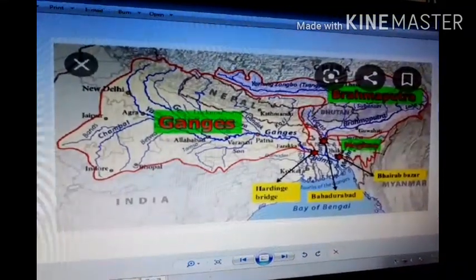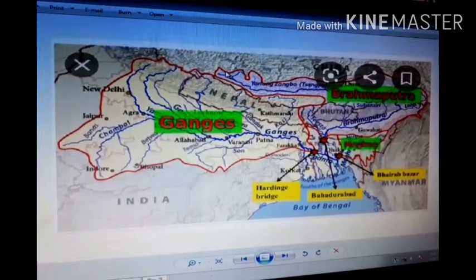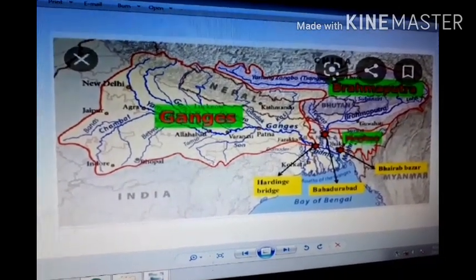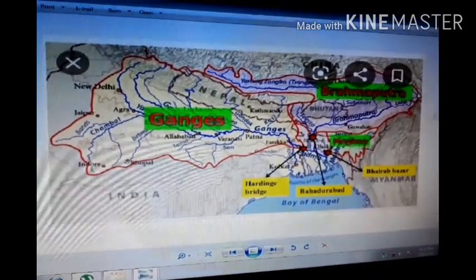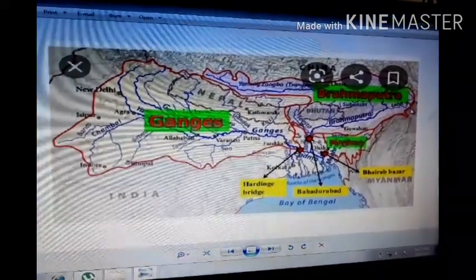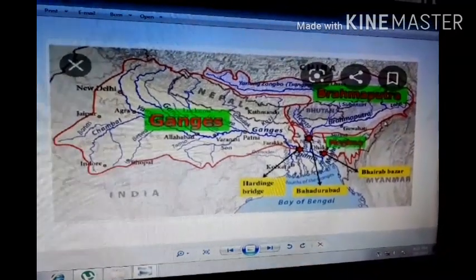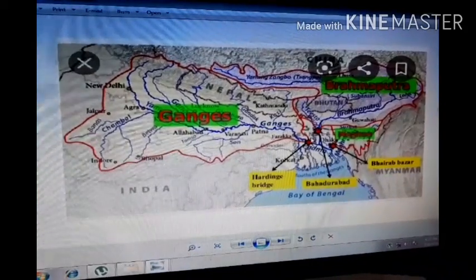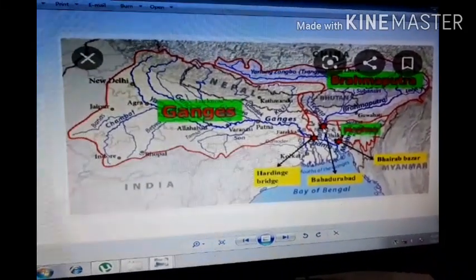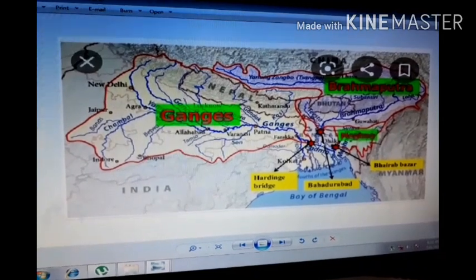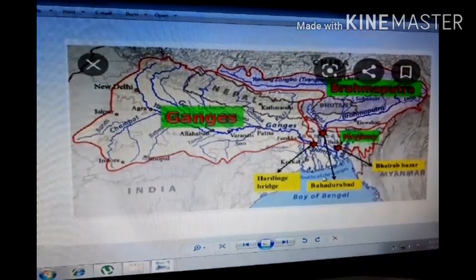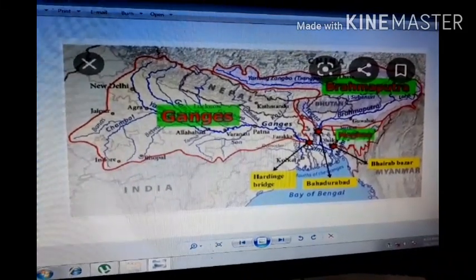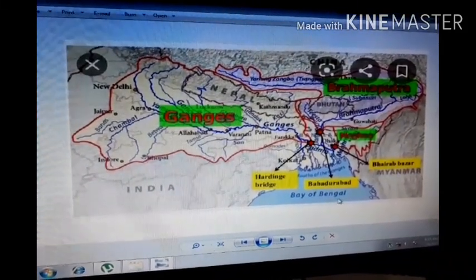This river is coming from Mansarovar, Tibet, and it's moving out of India. From here, this red line goes up, and then it enters from this side, Arunachal Pradesh, and then it moves in the Assam area, and later on it enters West Bengal here, and this way it combines again with the Ganga, and then they go into the Bay of Bengal.